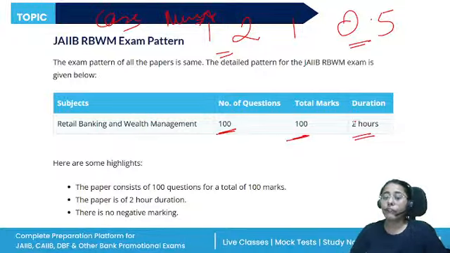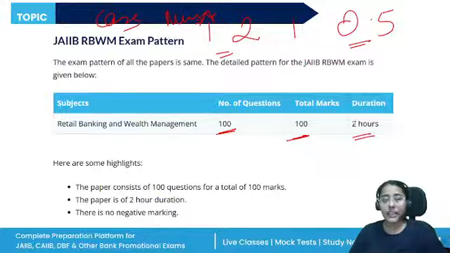The questions will be of the theoretical type, fact-based MCQs. You'll also get multiple selection type questions, numerical questions, and case studies. In this exam cycle, the weightage of numerical questions was even more.